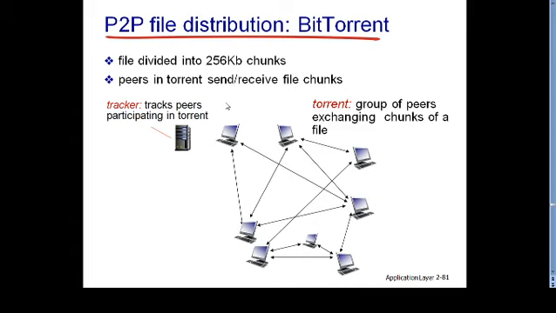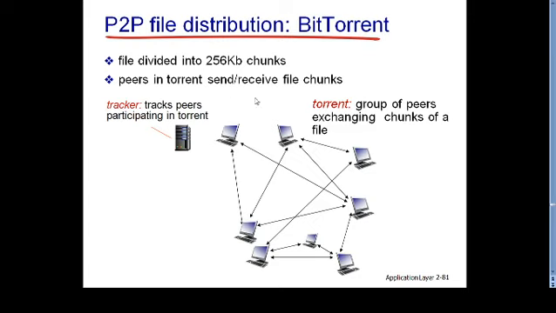Let's take the example of a movie, Baghban, and say n number of users want to download that movie using a peer-to-peer application like BitTorrent. Those users are going to use BitTorrent to download the movie not from a particular server, but with the help of n number of different peers available in that torrent.